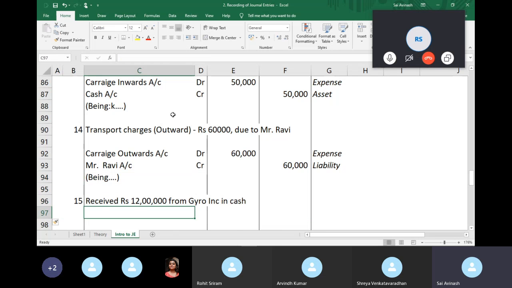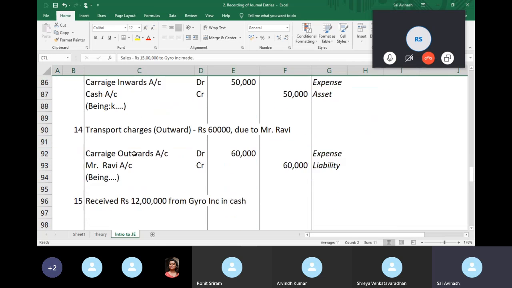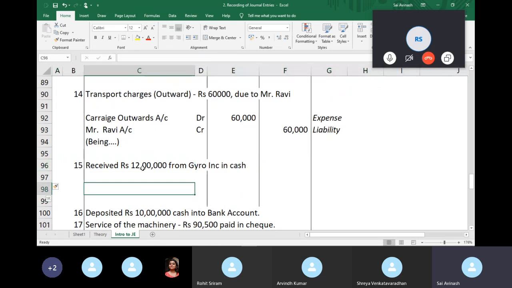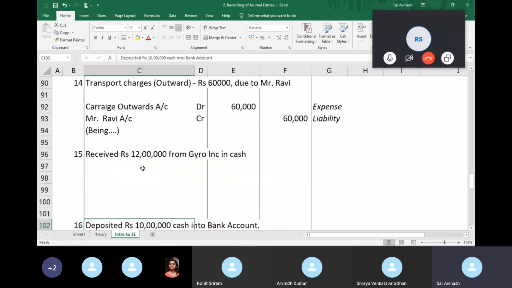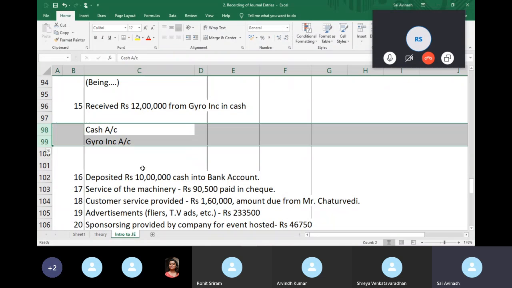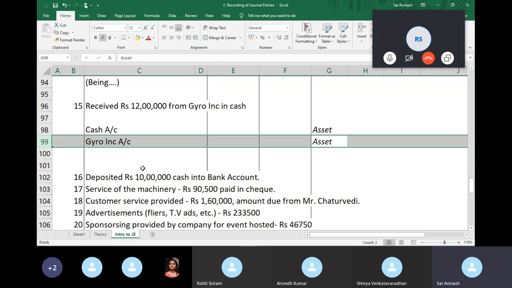Okay. So we had sold 15 lakhs worth of goods to Gyro. So now Gyro is making a payment of 12 lakhs. So we are receiving it in cash, surprisingly. Okay. So the transaction here is I'm receiving cash from a customer. Okay. The two accounts involved are cash account and Gyro Incorporated. So in this case, both of them are assets. Right? Cash is an asset. Gyro Incorporated is my customer, my debtor, and a debtor is an asset.